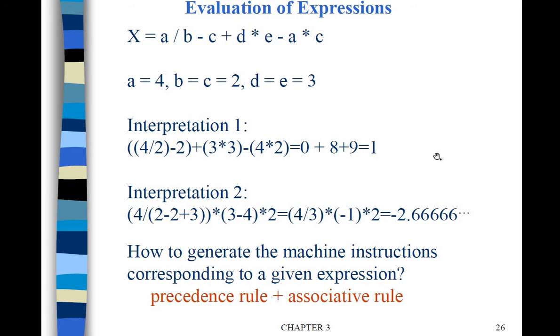Okay, so here if you see x equal to a slash b minus c plus d star e minus a star c, the values are also given. Now if you want to evaluate this in the infix expression, how will it be evaluated, we will see.